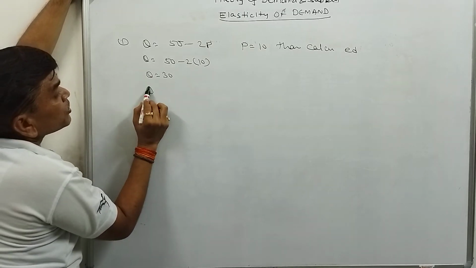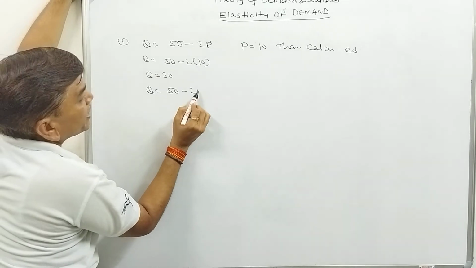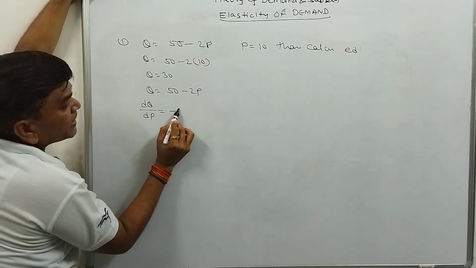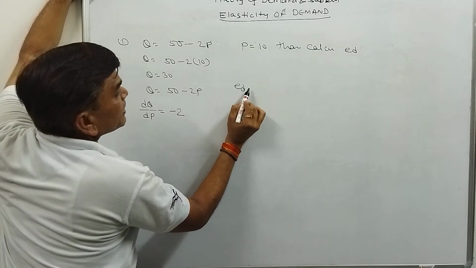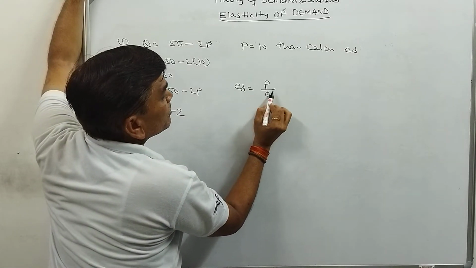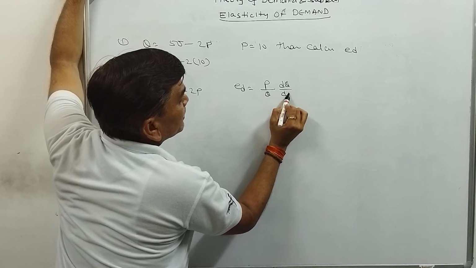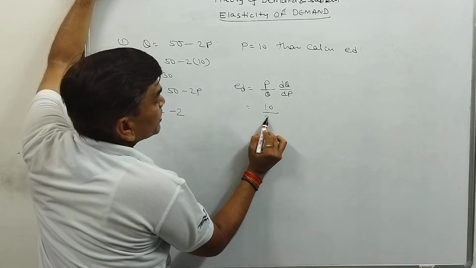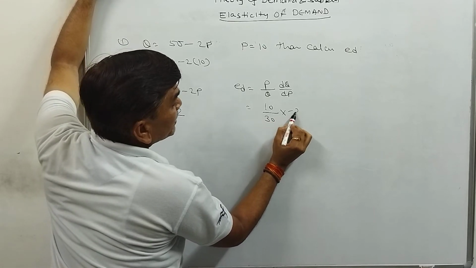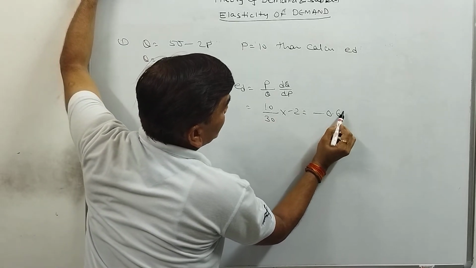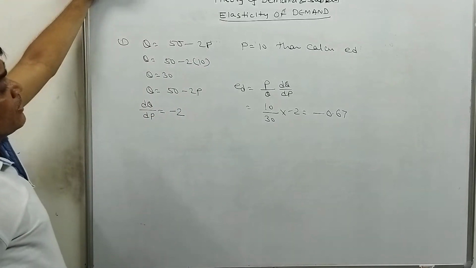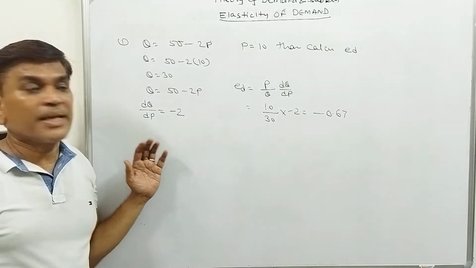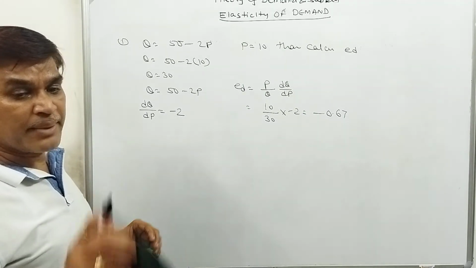Q is equal to 50 minus 2P is given, so dQ upon dP, the first derivative of this, is minus 2. Then elasticity of demand will be P upon Q multiplied by dQ upon dP. The value of P is 10, the value of Q is 30, multiplied by minus 2, that is minus 0.67, the elasticity of demand. So on the basis of differentiation also, you can have a question from the elasticity of demand.